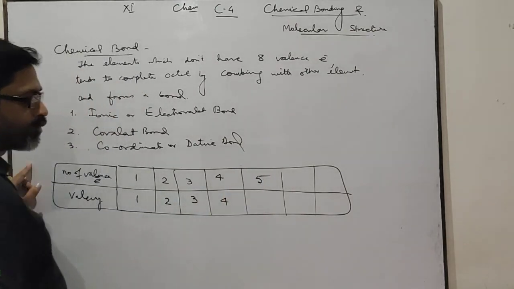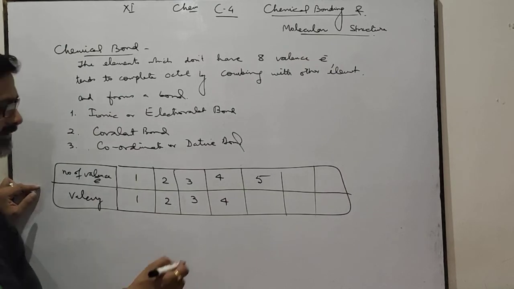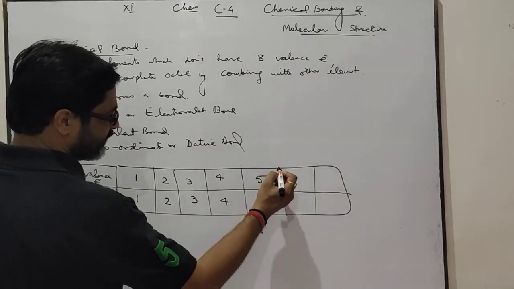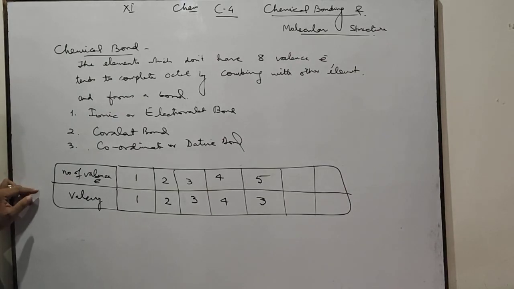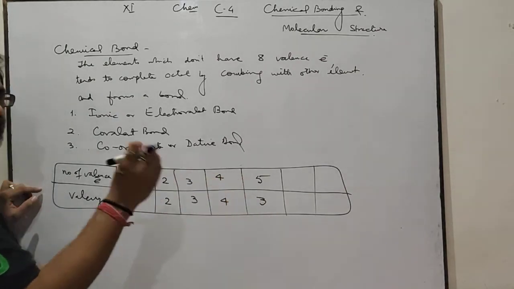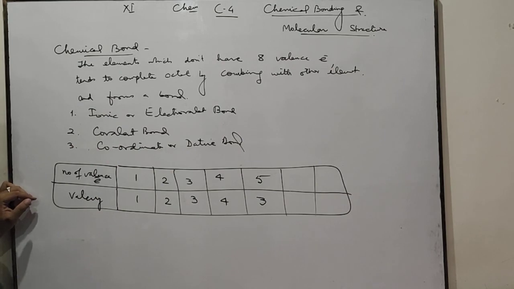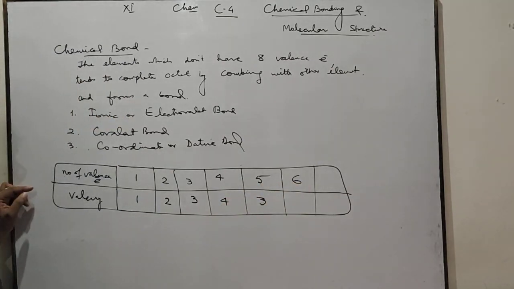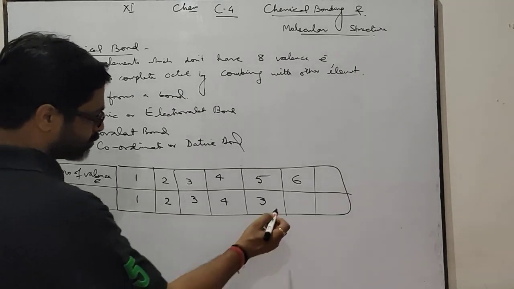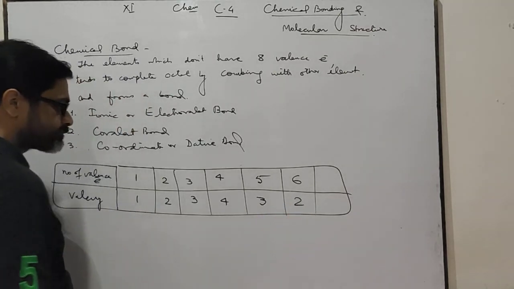If the outermost shell contains 5 electrons, then the valency will not be 5, it will be 3, meaning this element requires 3 electrons to complete its octet. If the valence shell contains 6 electrons, the valency will be 2.